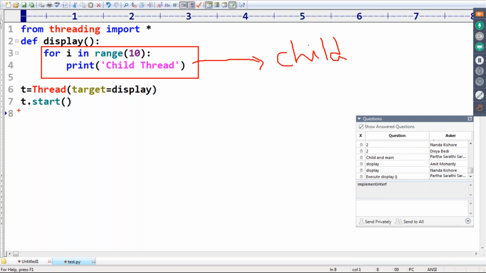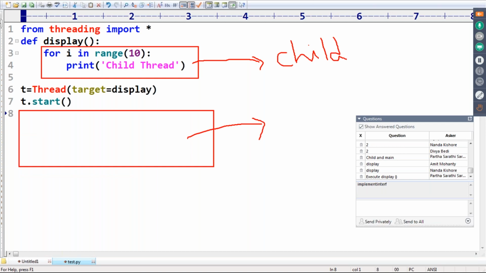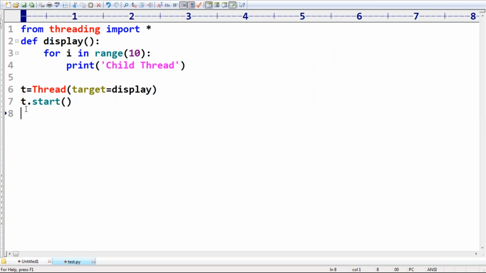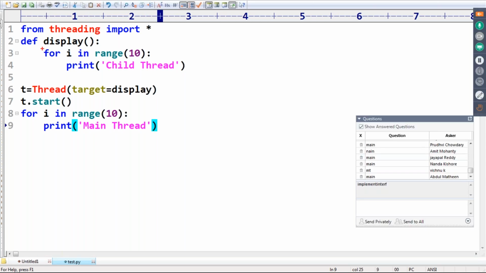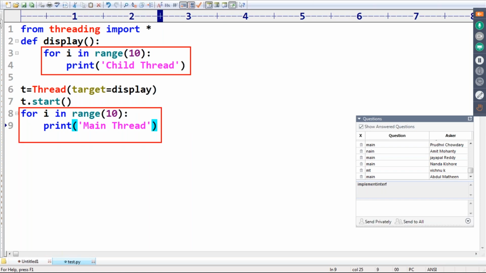Remember, if I'm taking any code here, which thread is responsible to execute that code? Main thread is responsible to execute this code. Remember, okay? Now let me write: for i in range of 10, print "main thread". So the job of the child thread is printing "child thread" 10 times. The job of the main thread is printing "main thread" 10 times.